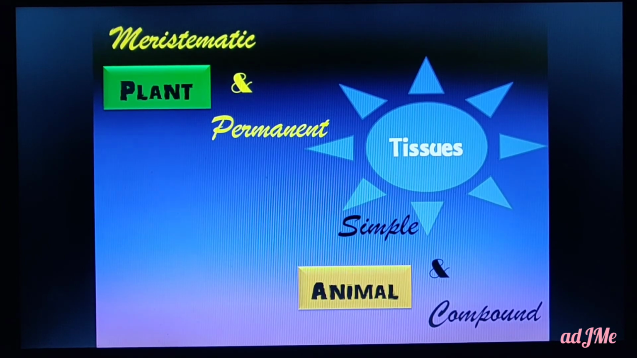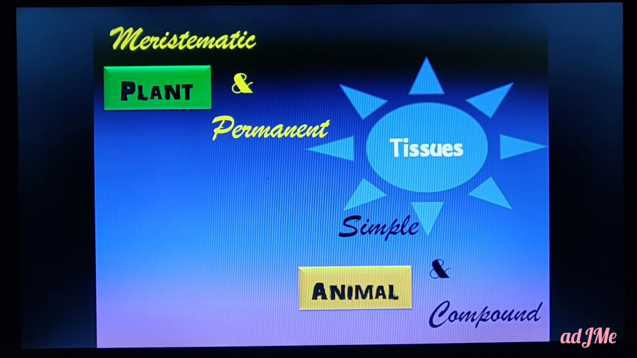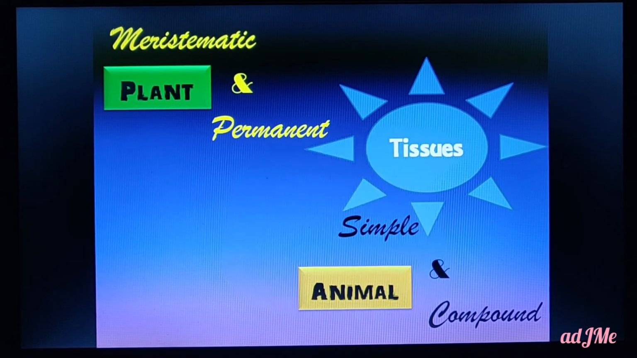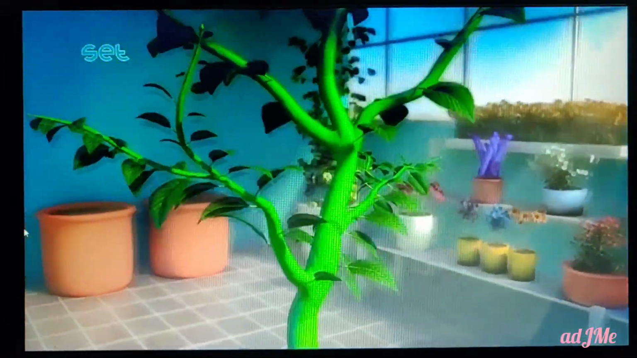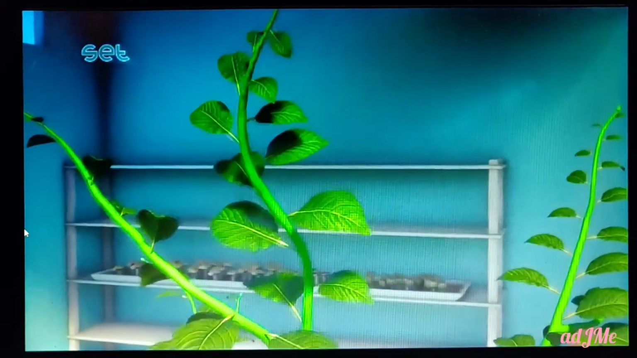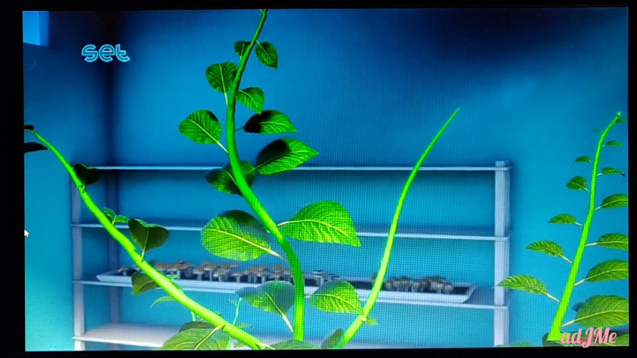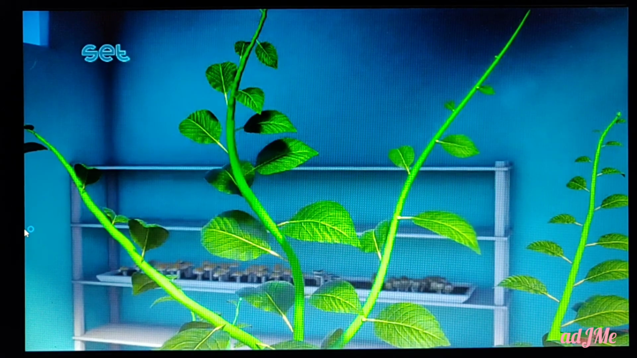Again, with regard to meristem, there are three types based on location or position: apical meristem, lateral meristem, and intercalary meristem. Apical meristem enhances the growth of the apical end of a shoot or root. Apical means terminal end.